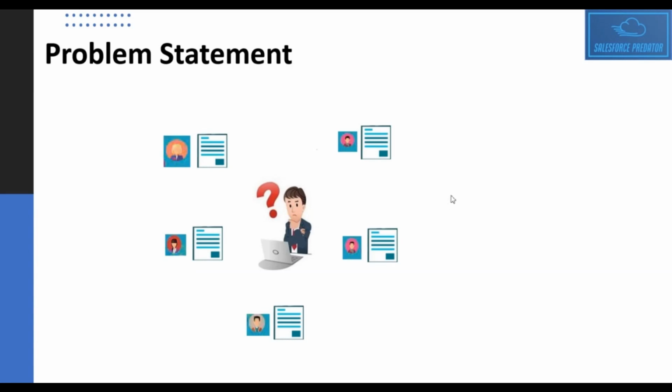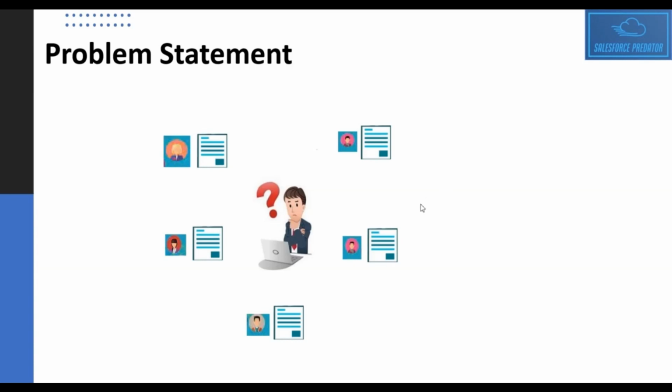There's one more scenario or requirement specific to our use case. In our org, if we want to convert a particular lead record, then the corresponding case of a specific record type has to be closed. If that case is not closed, then you cannot convert the lead into an opportunity. So that's a business requirement for us.